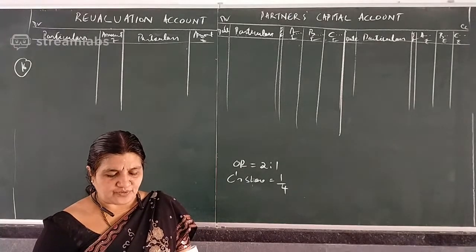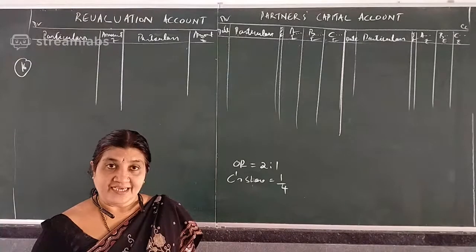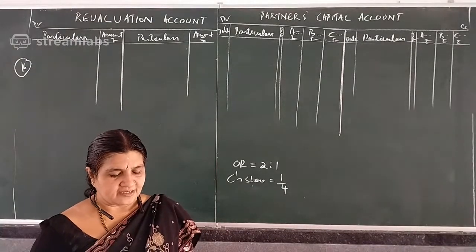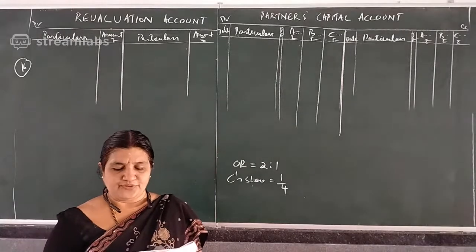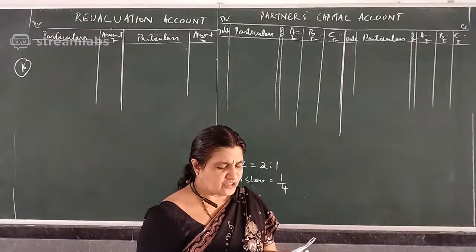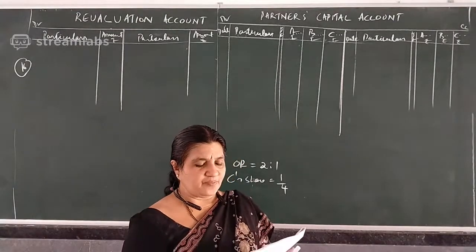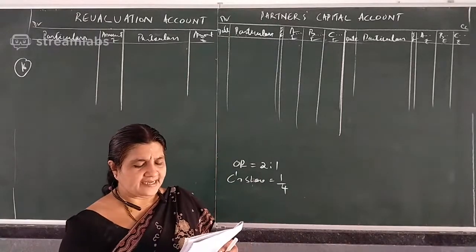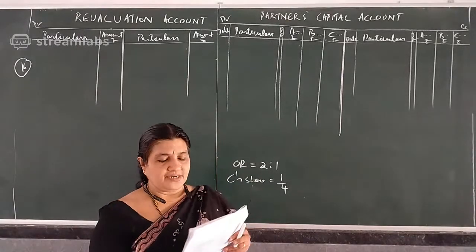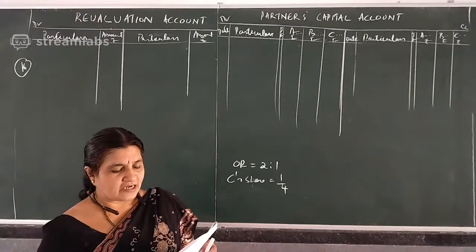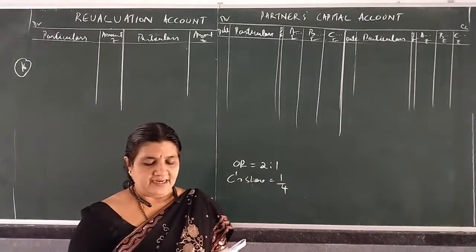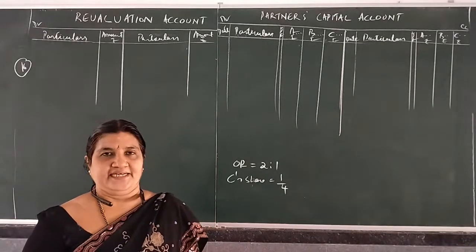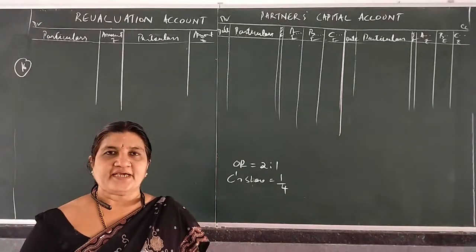Chintan will bring rupees 12,000 as his share of goodwill. His share of goodwill given, direct you have to take. Building were valued at 45,000 and machinery at 23,000. A provision of doubtful debts is to be created at 6% on debtors. The capital accounts of Azad and Babli are adjusted by opening current account. I'll explain that, what is opening current account.